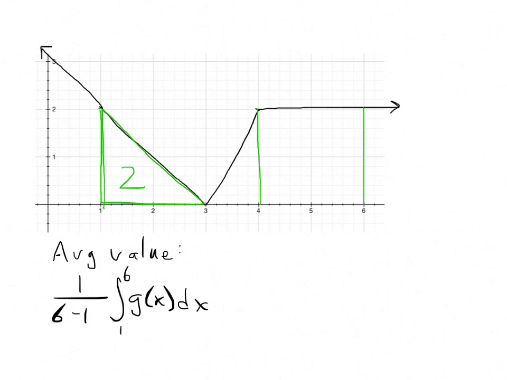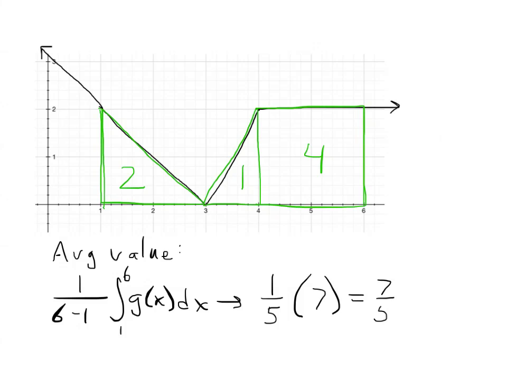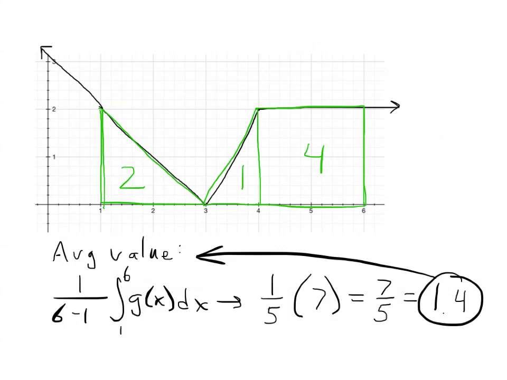Here I've got a triangle that's 2 by 1, so that's an area of 1. And here's a square that's 2 by 2, which means this area is 4. So overall, that whole integral is 7. So the average value is 1/5 times 7, which is 7/5, which is 1.4. So the average value of this function is 1.4.